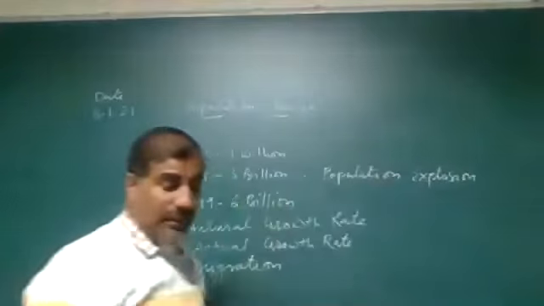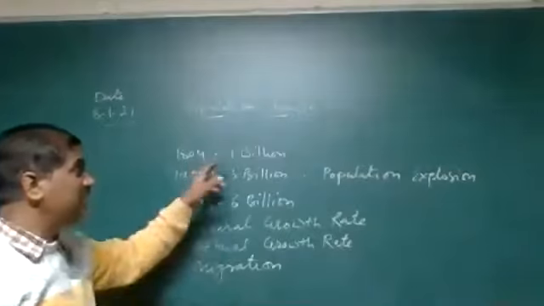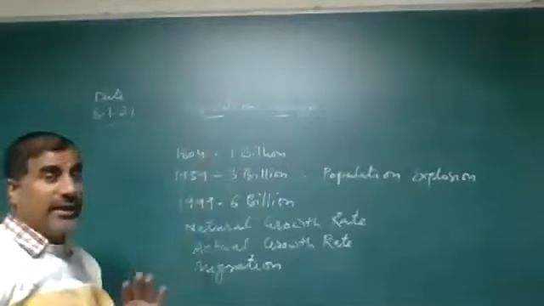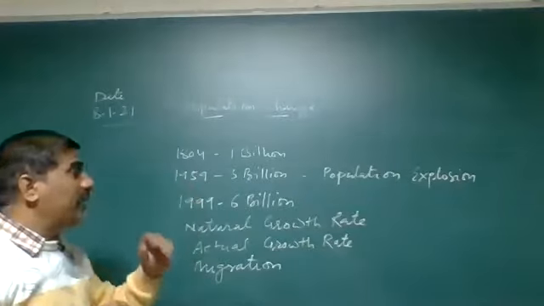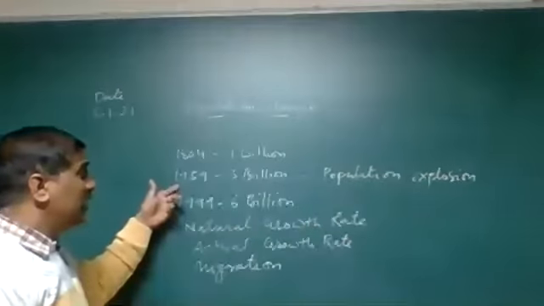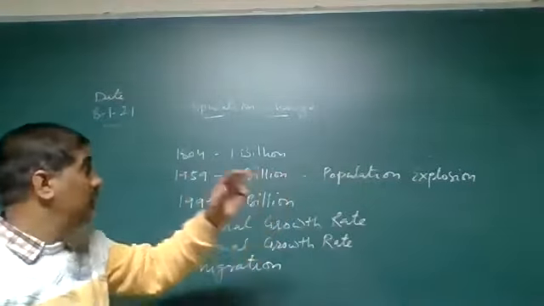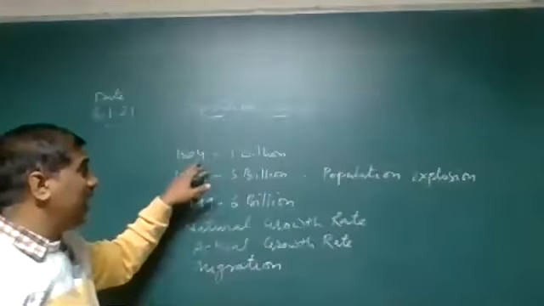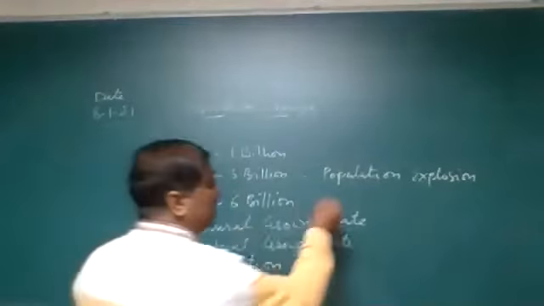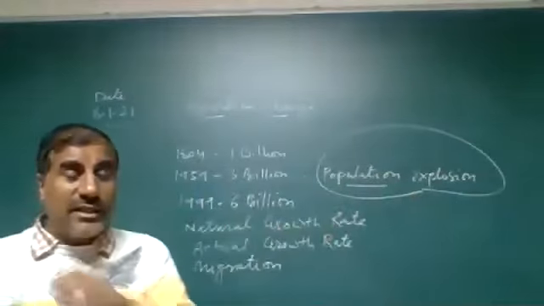Another one, what happens after a few years, in 1804? Population has increased to 1 billion. World population has increased to 1 billion. So after a few years, in 1959, what happens? During 1959, population has increased to 3 billion. After the 18th century, by 1959 population has increased to 3 billion, and this is known as the population explosion. Population explosion means जनसंख्या विस्फोट.